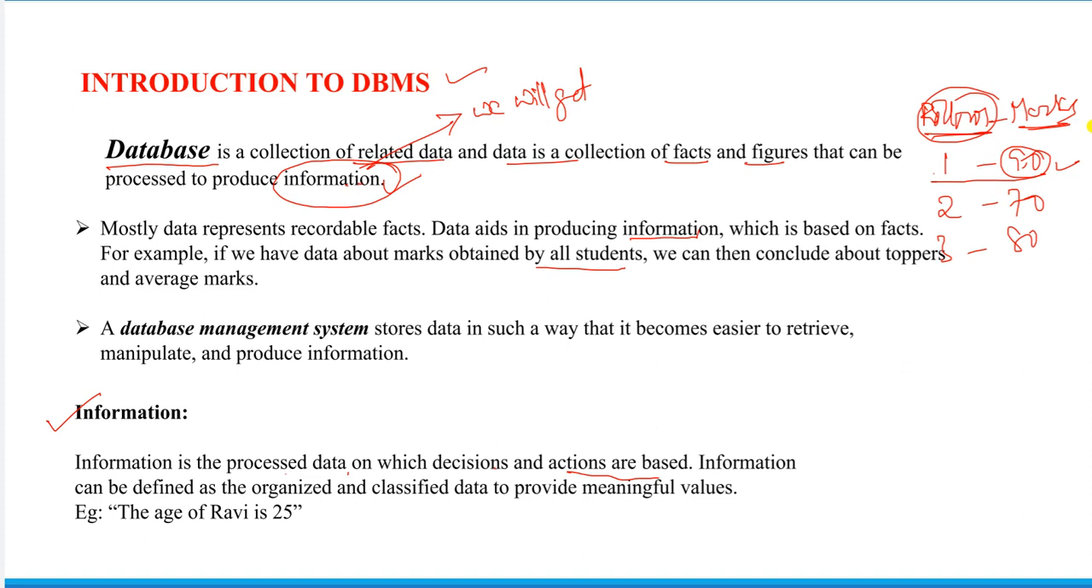Now the next one, see the third point. A database management system stores the data in such a way that it becomes easier to retrieve, we can manipulate it and we can produce the information. If anyone asks you what a database management system is, simply you can say that a database management system is a collection of raw data in an organized manner, where it is very easy to retrieve the data, manipulate the data and produce the correct information for the end users. That is nothing but a database management system.